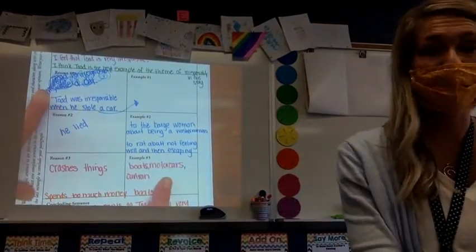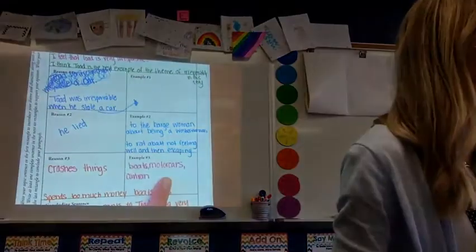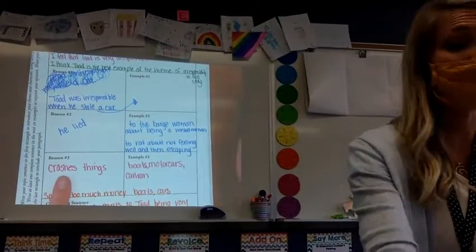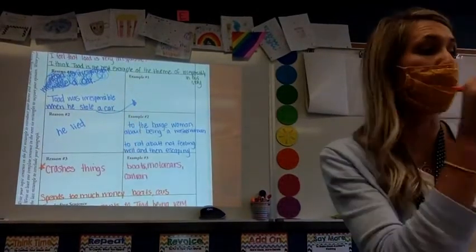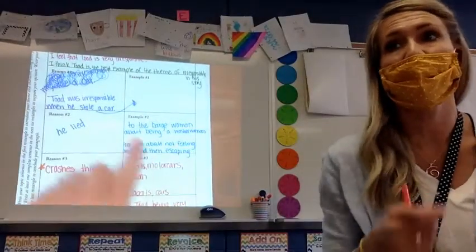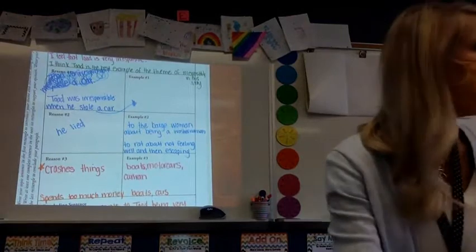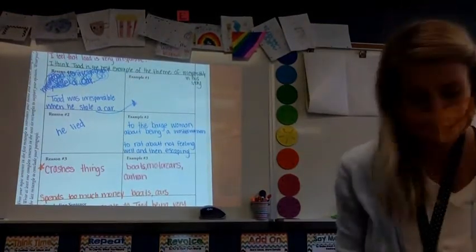Did this happen before he started crashing things? He crashed the boats first, right? Yeah. He crashed the caravan first. So this might need to be your first reason and evidence. So you need to think about the order that these happened in as you write them. What we are going to be doing today is continuing that drafting part where we're going to turn this into complete sentences, and we're going to be revising.